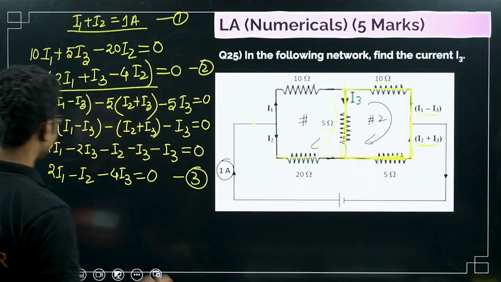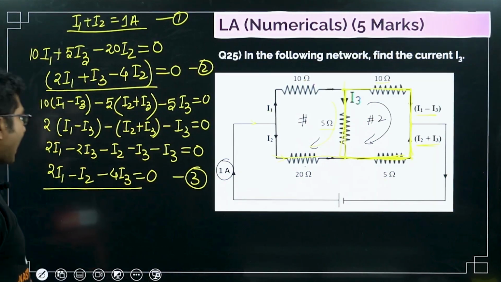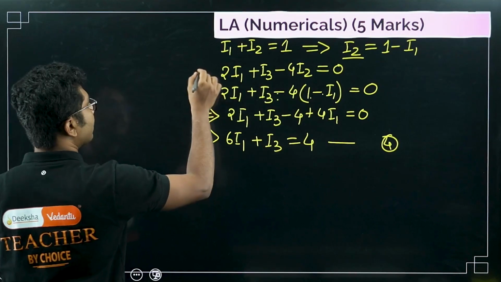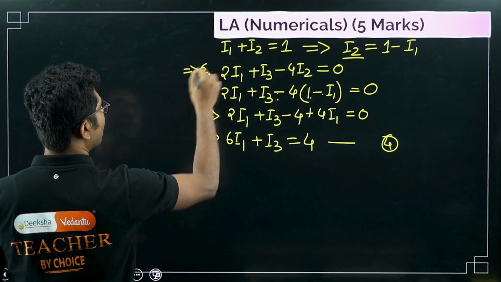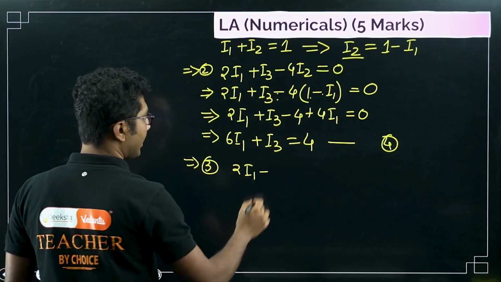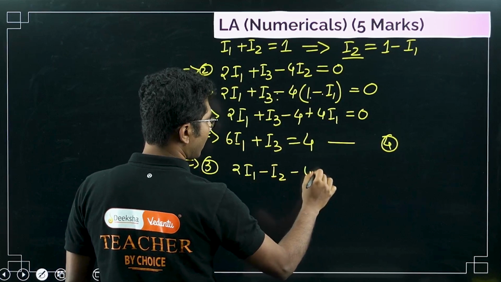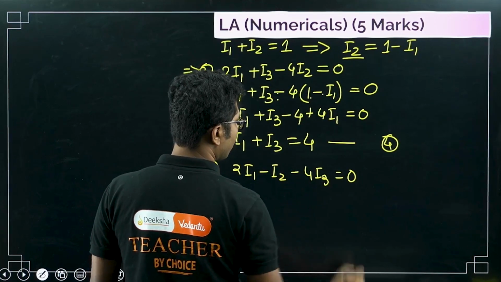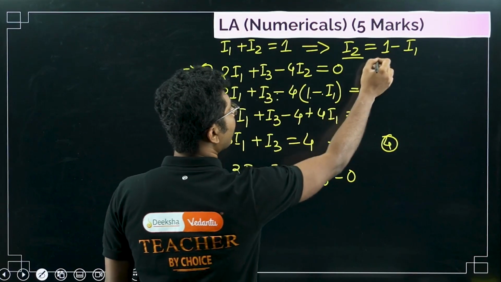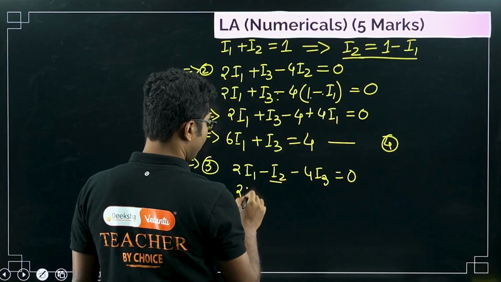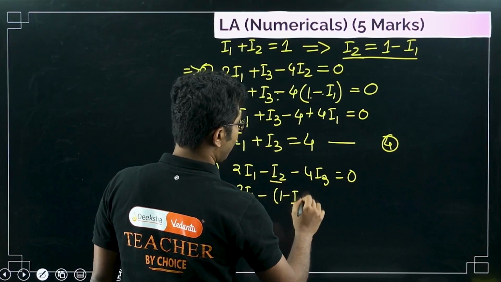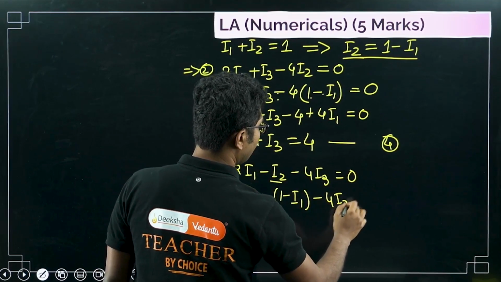Okay, so what was equation 3? Equation 3 was 2I1 minus I2 minus 4I3 equals to 0, right? Now put the value of I2 in this equation. So 2I1 minus (1 minus I1) minus 4I3 equals to 0.